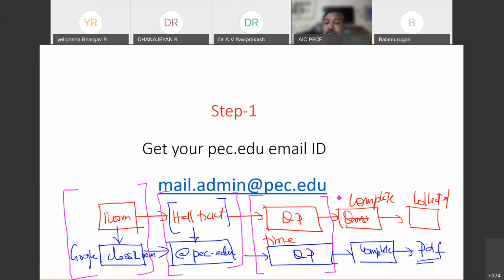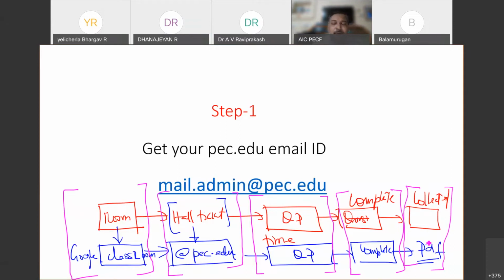As you would complete your regular examinations, you are going to complete your examinations by writing in white sheets. Instead of physically collecting the answer scripts, you yourself take the responsibility of converting that answer script into a single PDF file and then upload the same to the Google Classroom platform.